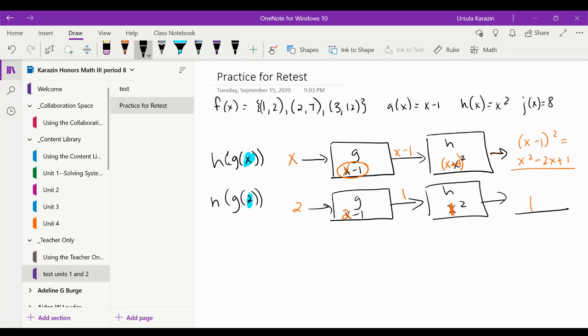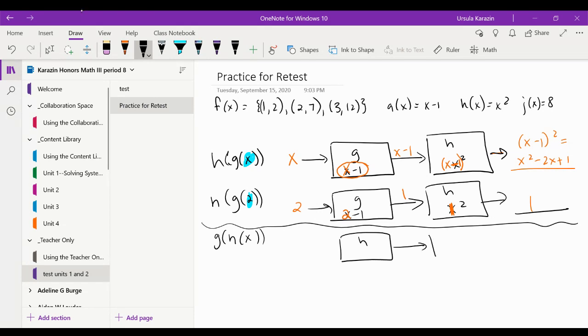Now I could do it the other way. Notice now I've switched my X and my G. So what that does is it switches my boxes. So now it will go into H first and then G. My input here is an X. So X goes into H. Let's write down what X is and what G is.